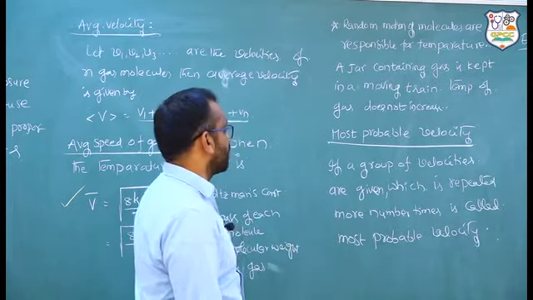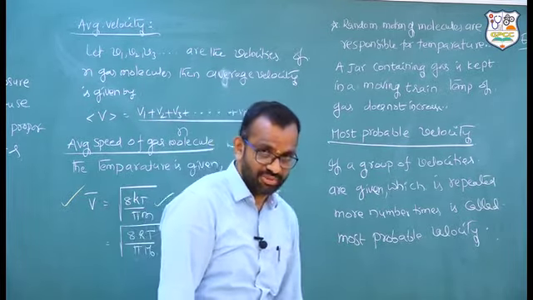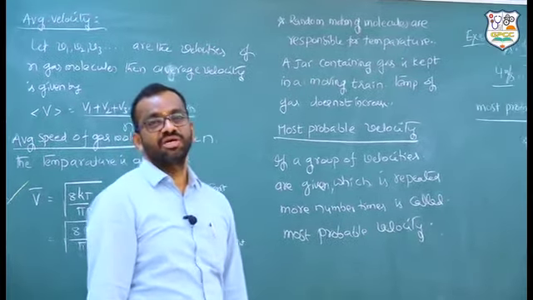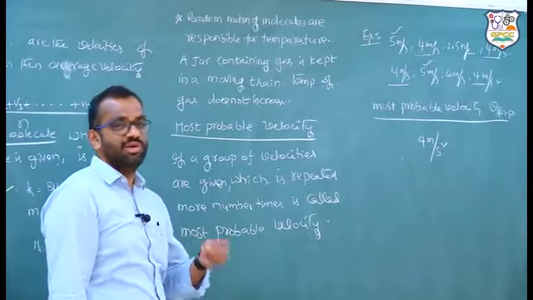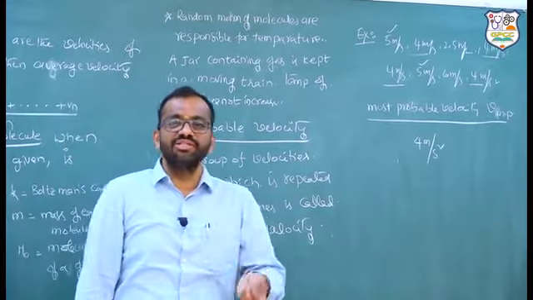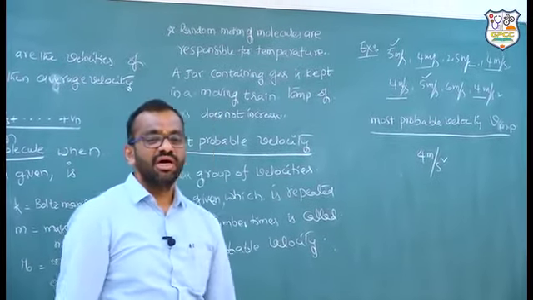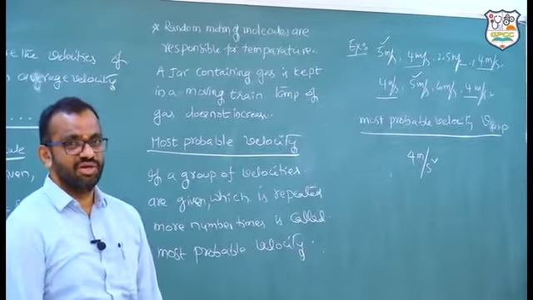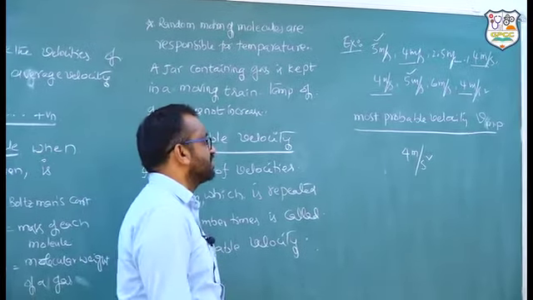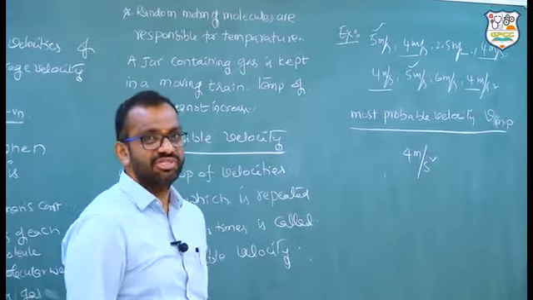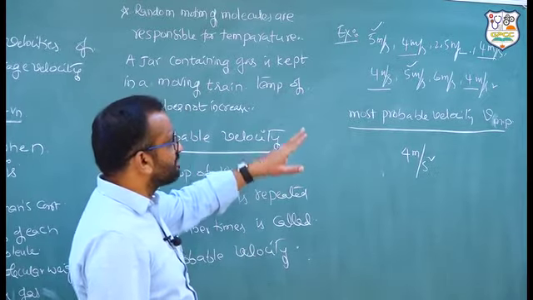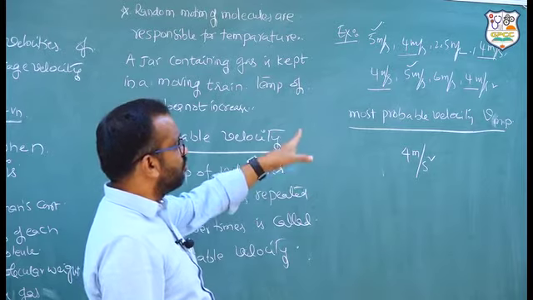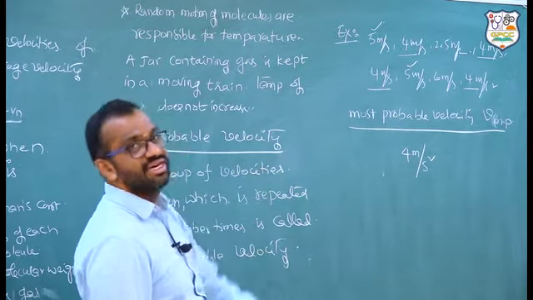Next, most probable velocity is one more term in this topic. Most probable means the velocity or molecule that has the highest probability of existing, and that is called the most probable velocity. For example, some data is given to show how to estimate the most probable velocity. These are all taken from statistics in mathematics. So 5 meters per second, 4 meters per second, 2.5, 4, 4, 5, 6, 4, like that it is given.